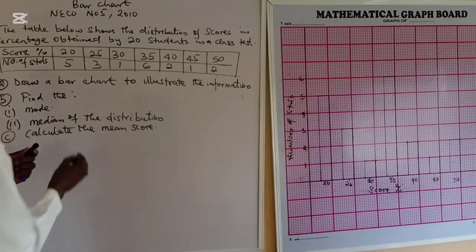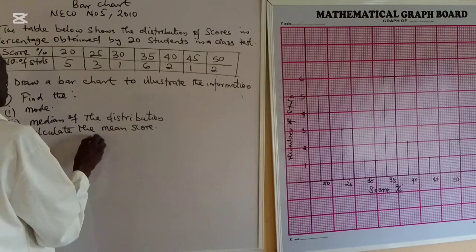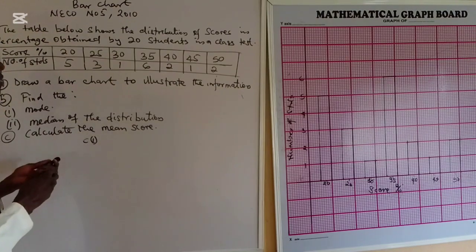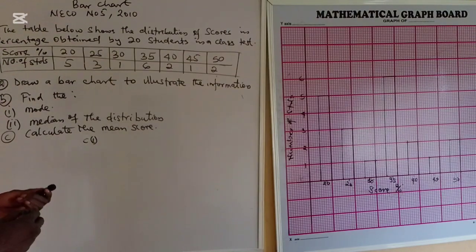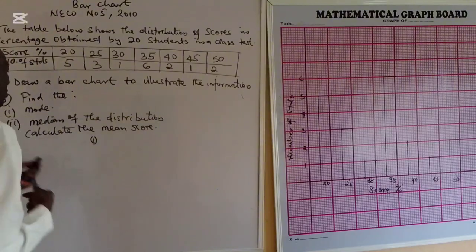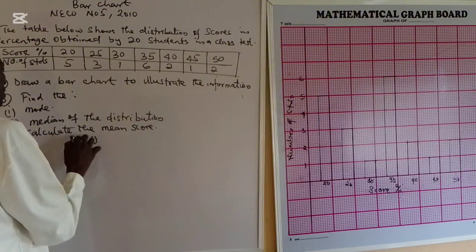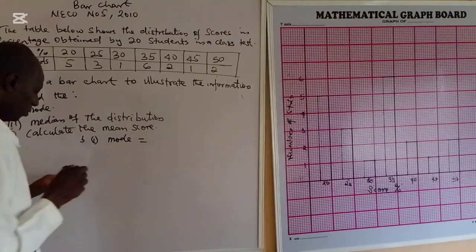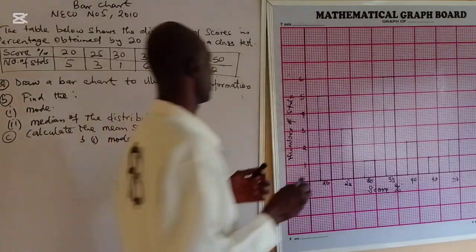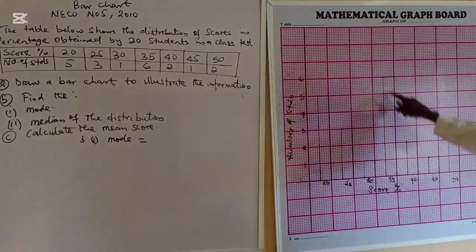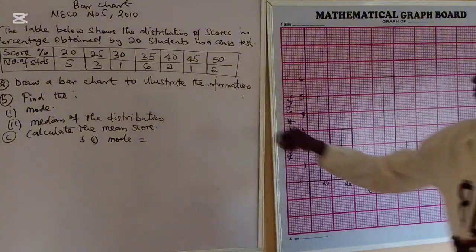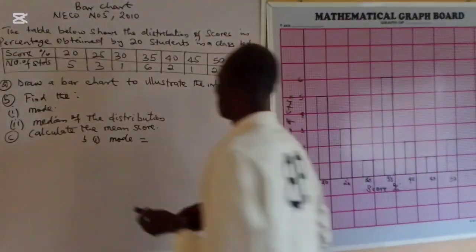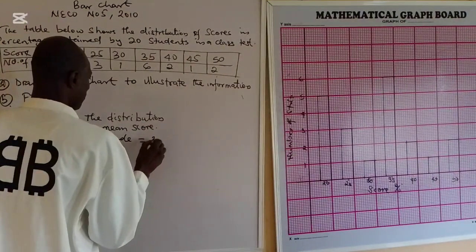Now, B1, we are asked to find the mode. The mode is the highest bar, and it's 35. Now look at it, the highest frequency, so the mode is 35.